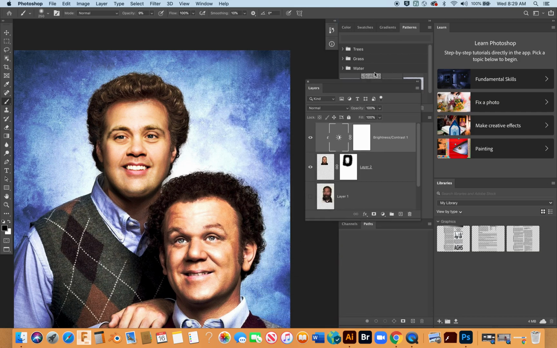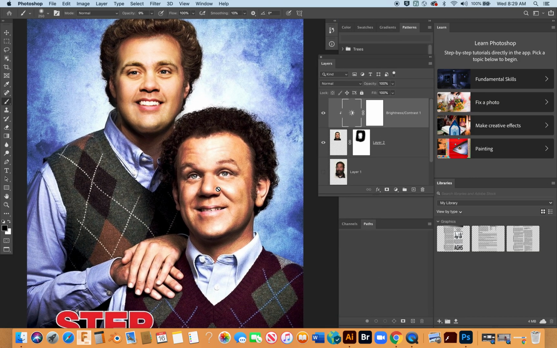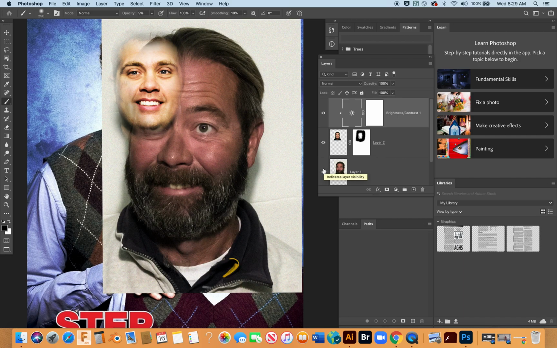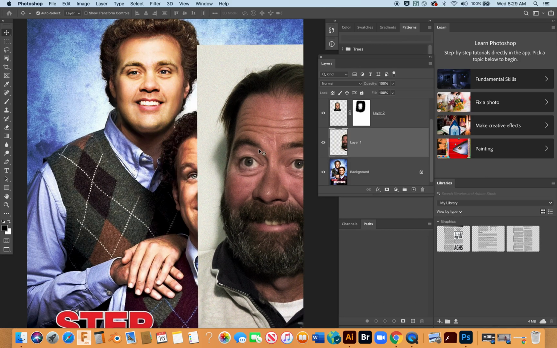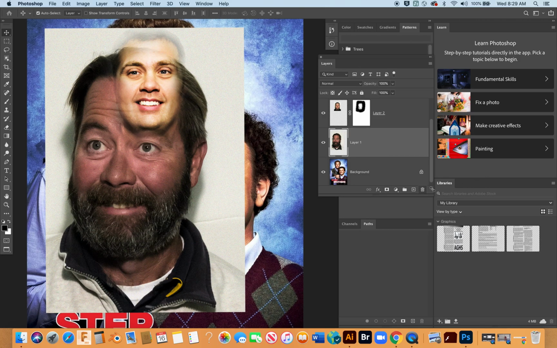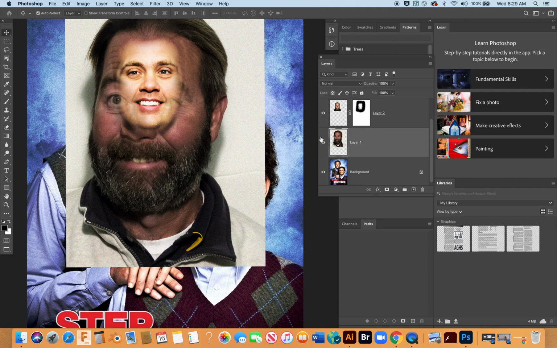So now let's take a quick look. We can recap this by just doing Bill's here. Now, of course, Bill's face is too large, and notice that I need to scale him down. Another thing that you can see here happening right now is that we can see the hole through here because Bill is actually in front of this area. So we're seeing the stacking order here. Notice that if I grab the Move tool and I move Bill around, you can see that because he's in front of the background layer, he's obscuring this layer. Even though we can still kind of see the mask and everything is working.